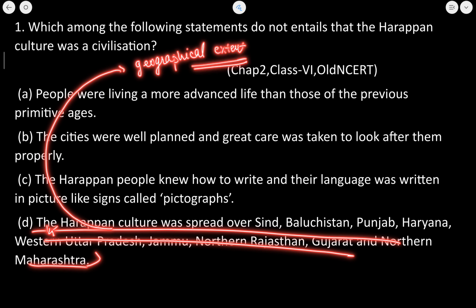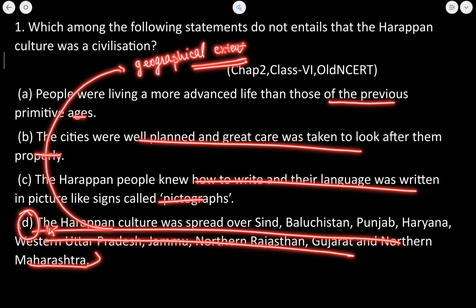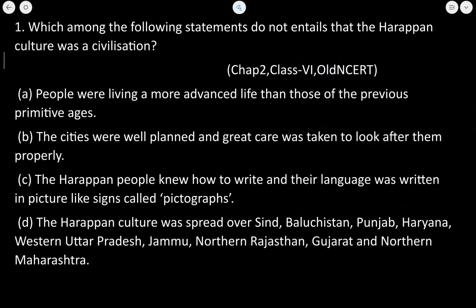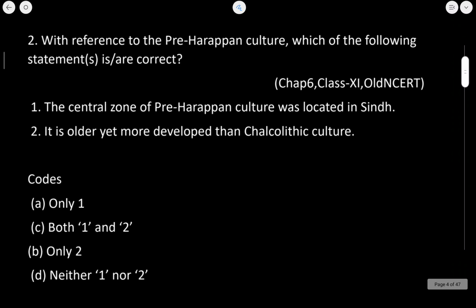Okay. Now, other statements showed the lifestyle, the culture, and the script. This statement D is related to the geographical extent. That is why statement D does not entail or show that the Harappan culture was a civilization. So D is the right answer. Let's now move to the next question.